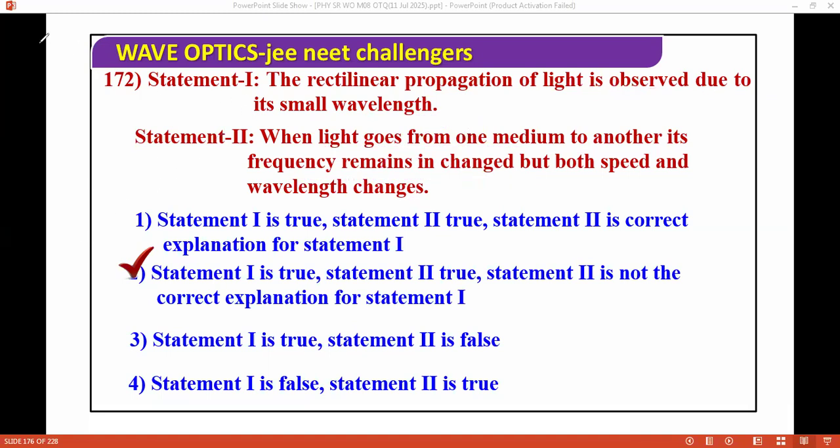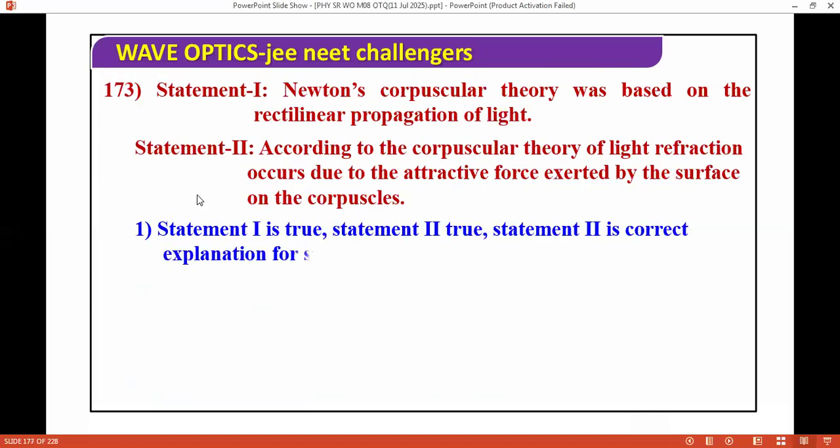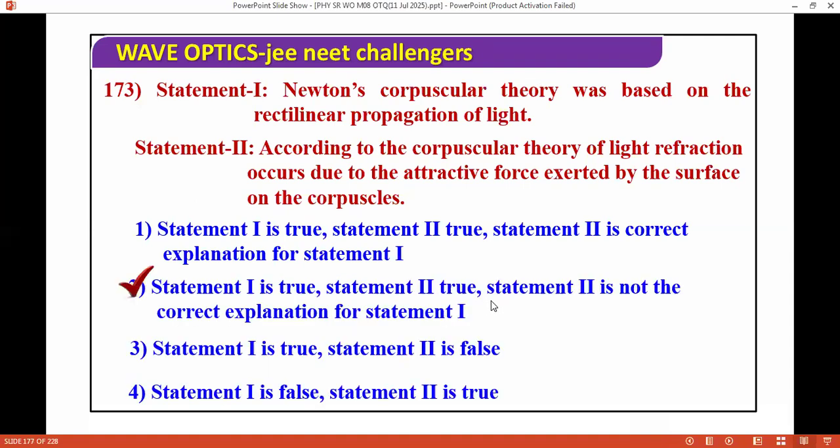Moving ahead, next question I have here is, Newton's theory was based on the rectilinear propagation of light. According to corpuscular theory of light, reflection occurs due to attractive forces exerted by the surface on the corpuscles. It's a very good question. Both is correct. Please understand it's both correct.